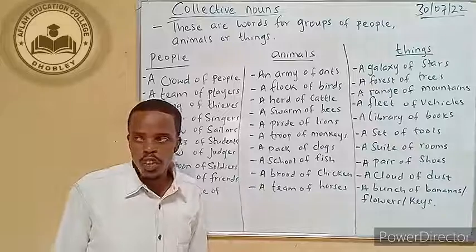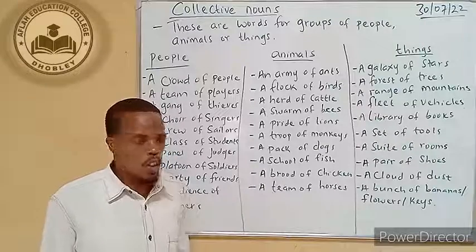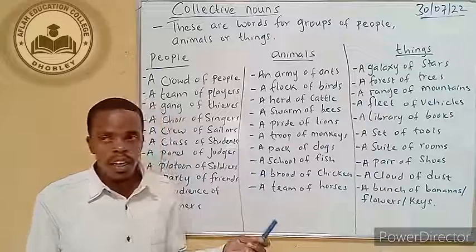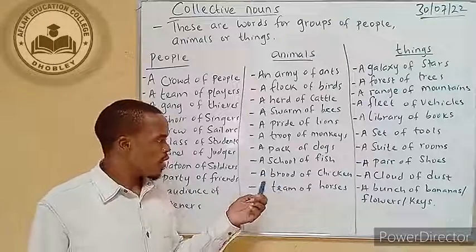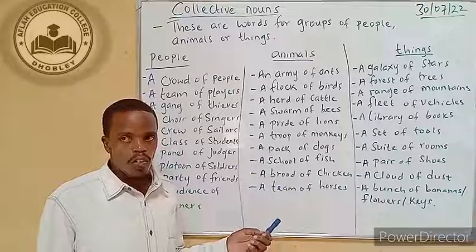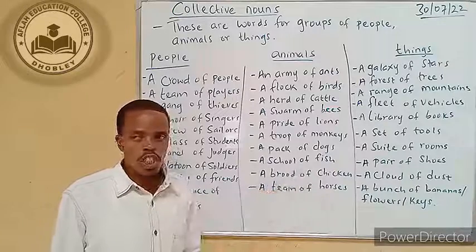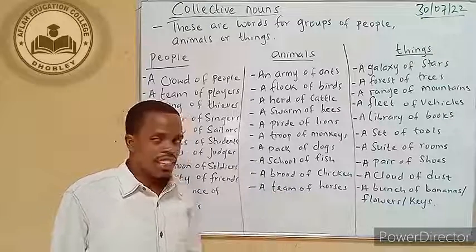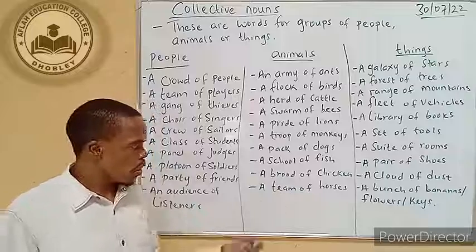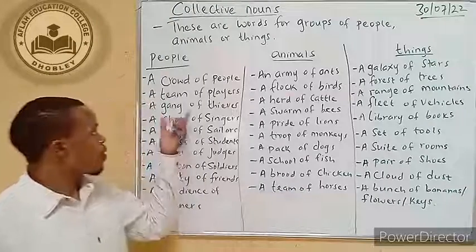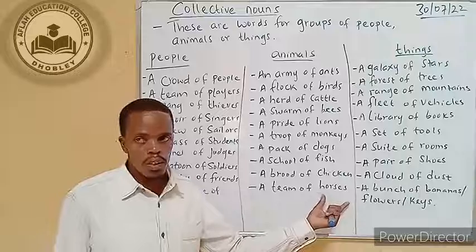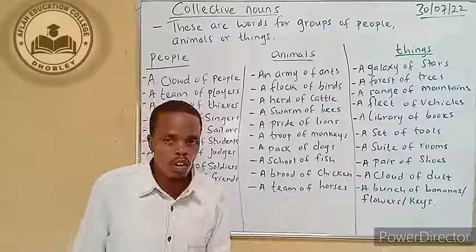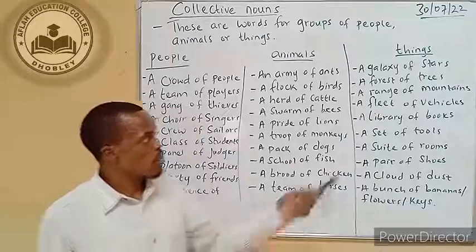A school of fish, many fish together in one group. This is what we call a school of fish. A brood of chickens, a group of chickens together. A team of horses. Here we are going to use the word team, like we have used the team here, but now we are talking about horses. So a group of horses is a team of horses.